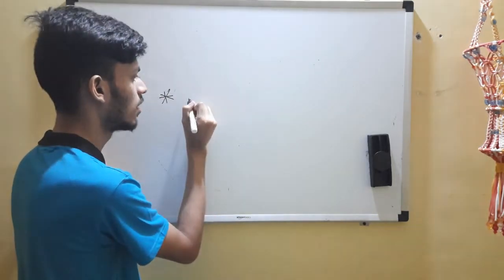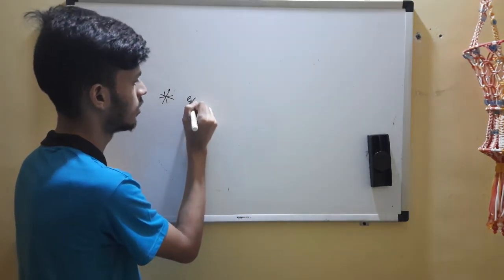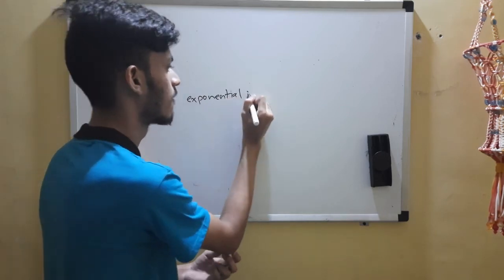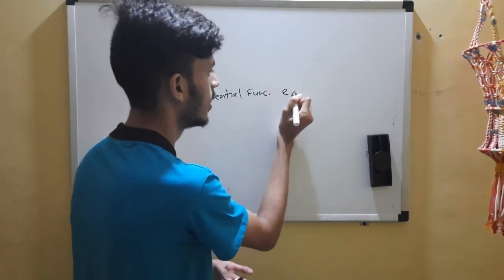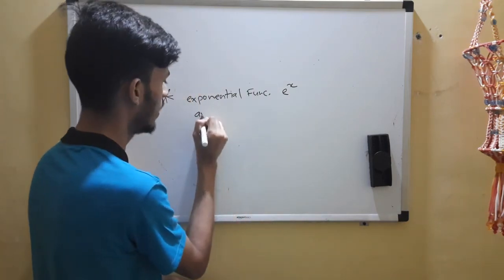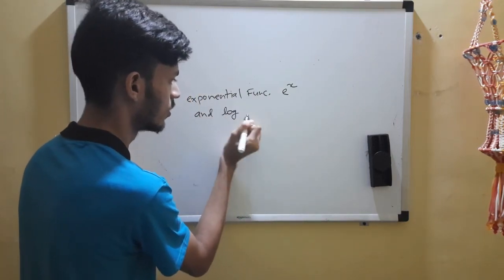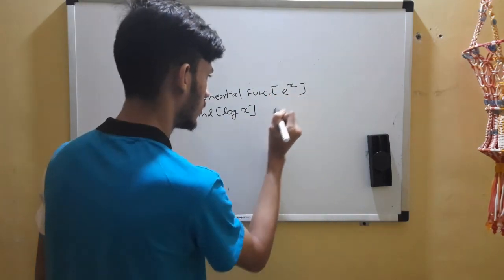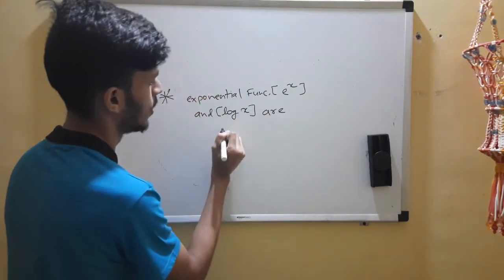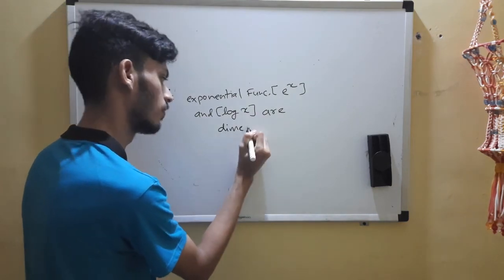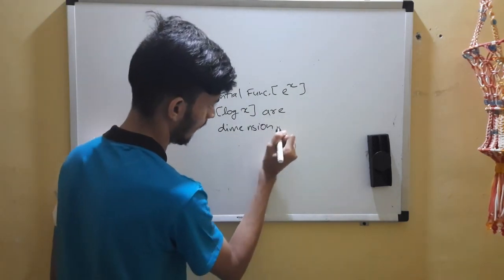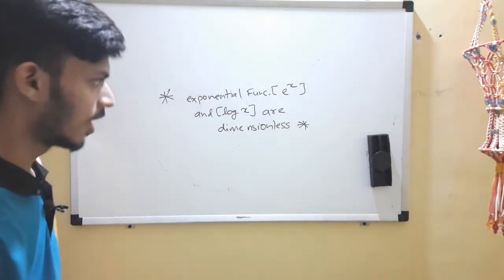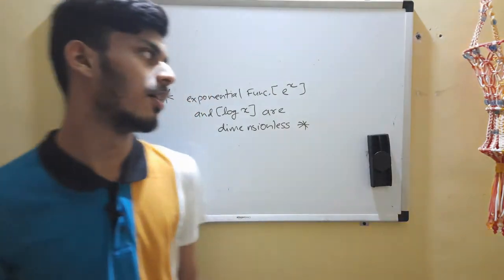So the rule is exponential functions like e to the power x and log x are dimensionless. So this is also one of the rules. Golden statements I want you to remember.